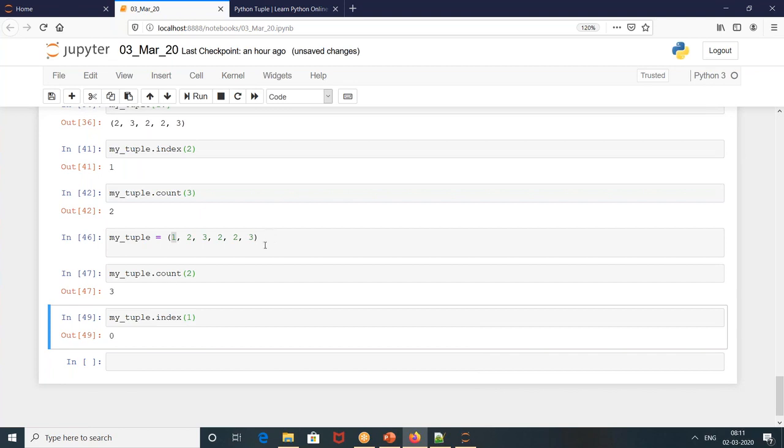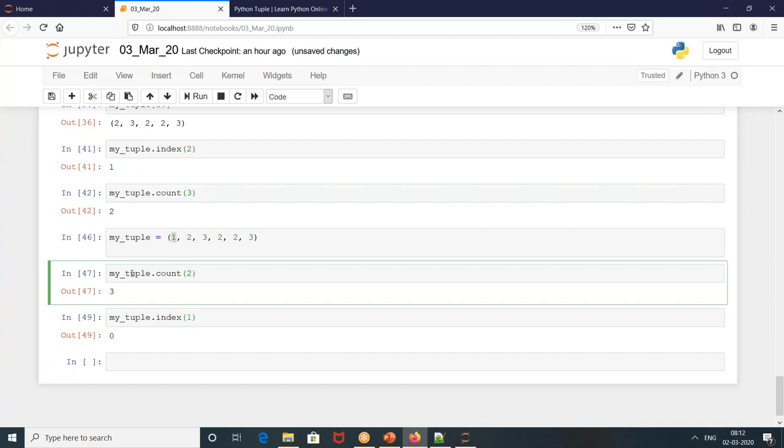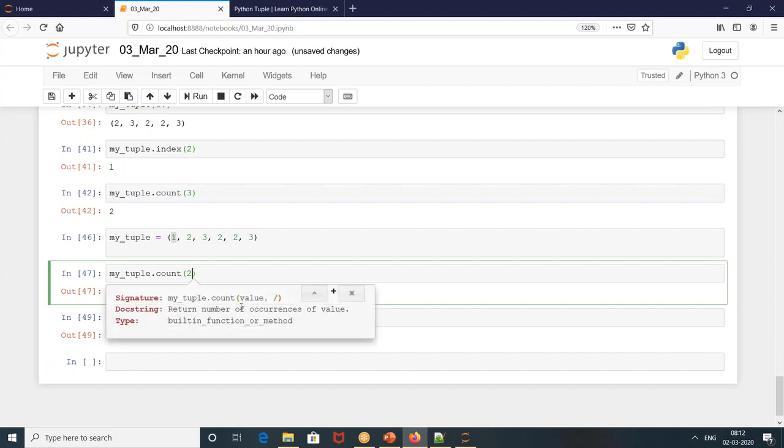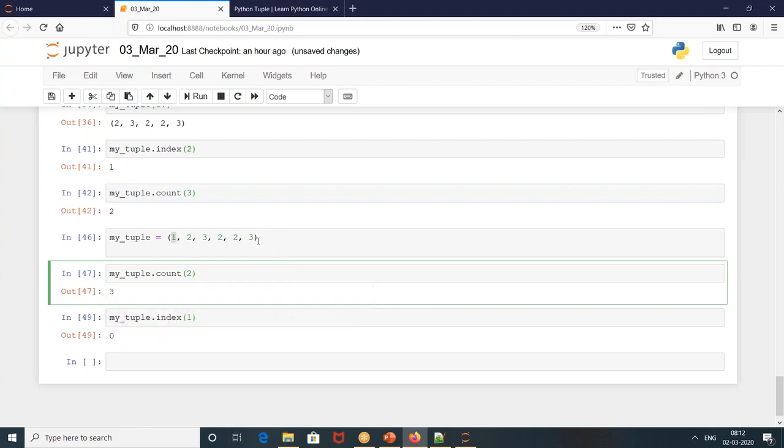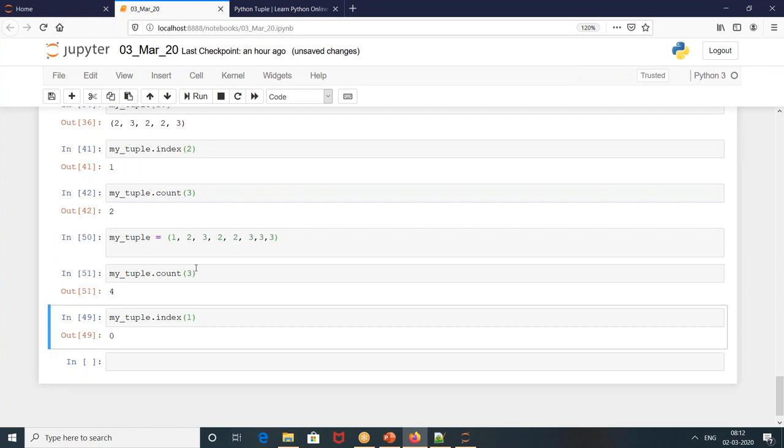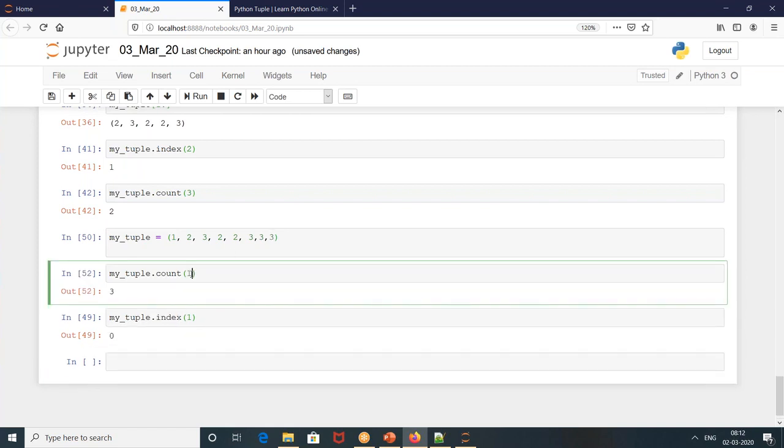Clear on these two, count and index? Even I got confused. I forgot what these two were as well, because we use tuples so rarely. Once again, count. Sure, no problem, man. Count returns the number of occurrences of a value. Let us assume I put 3 two more times. I run the tuple, then I write count of 3. How many times is 3 there? 1, 2, 3, 4. If you would have put 2, your answer would have been 3. Clear. Wonderful. If I put 0, yes, it will give 0.